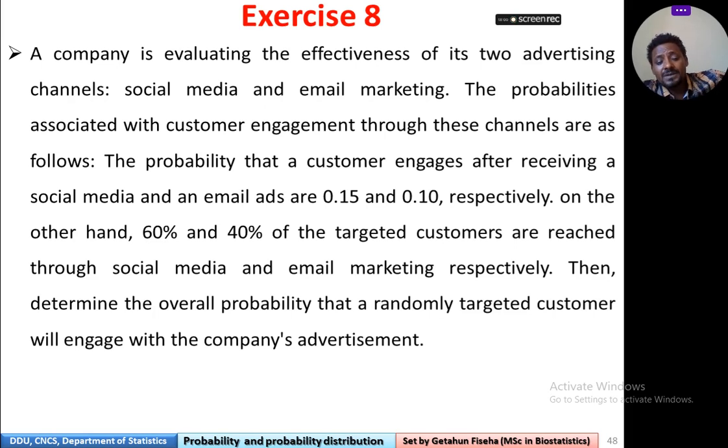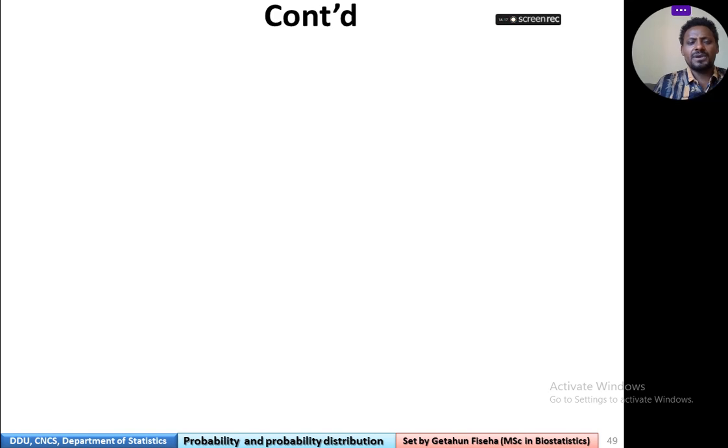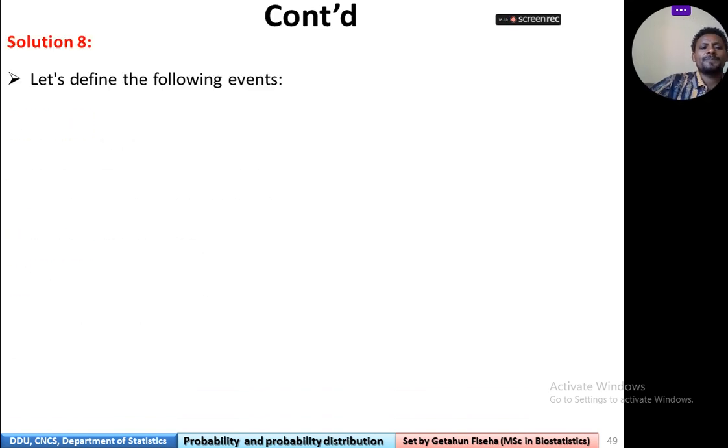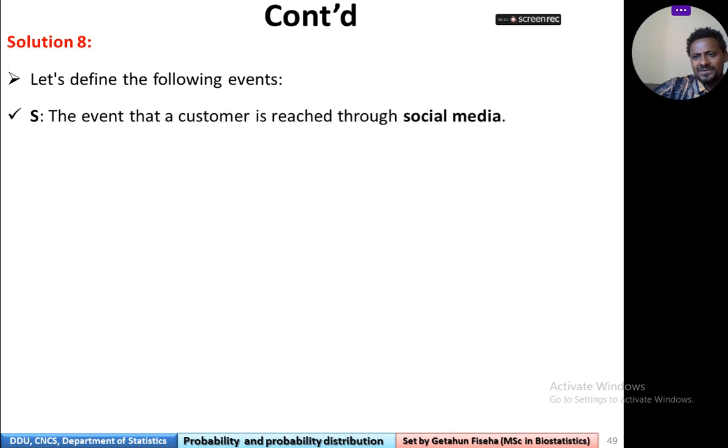Then determine the overall probability that a randomly targeted customer will engage with a company's advertisement. So now we must look at both correspondingly.